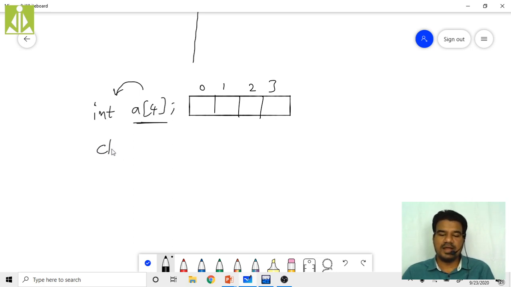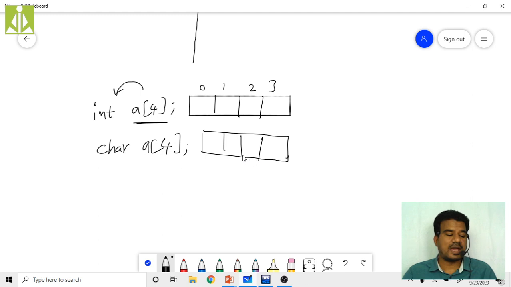So if I create char a of 4, now this same array, as it is of type character, we can store 4 characters over here. Here some values I'm taking: a, c, b, d, something I'm taking over here. Like this, we can store only characters. So this kind of thing we call type dependent.